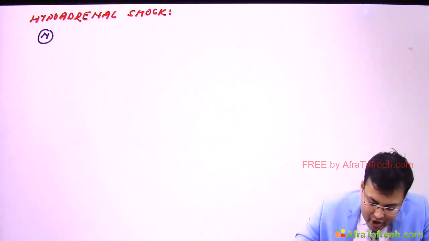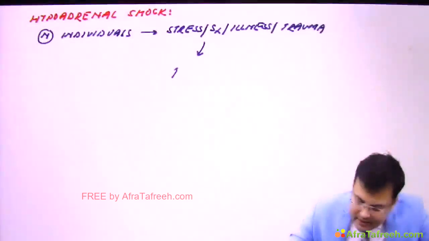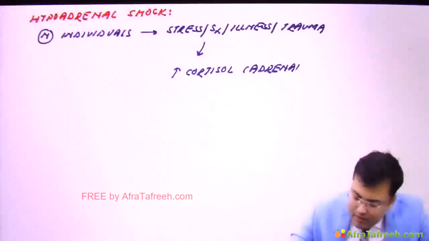Okay, so what happens? Normally, in normal individuals, if there is stress, in cases of surgery, illness or trauma, what happens? There is increased cortisol release from the adrenal. So it's from the adrenal. Clear? This is the normal response.